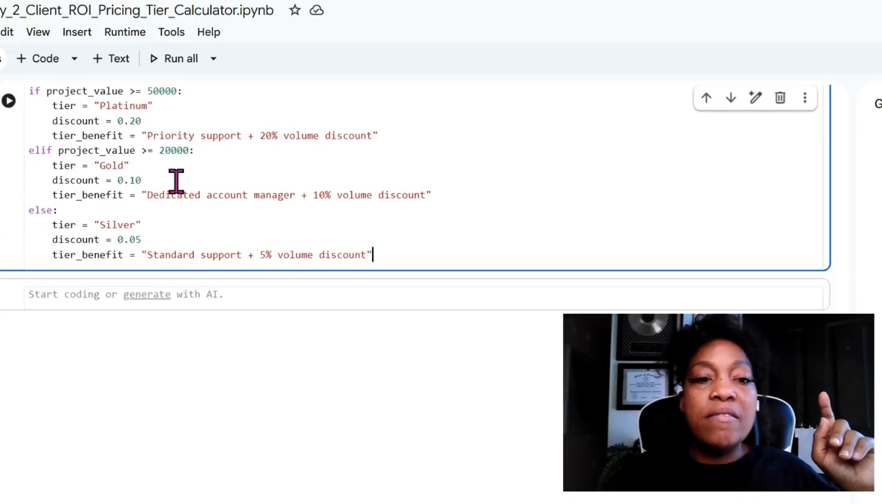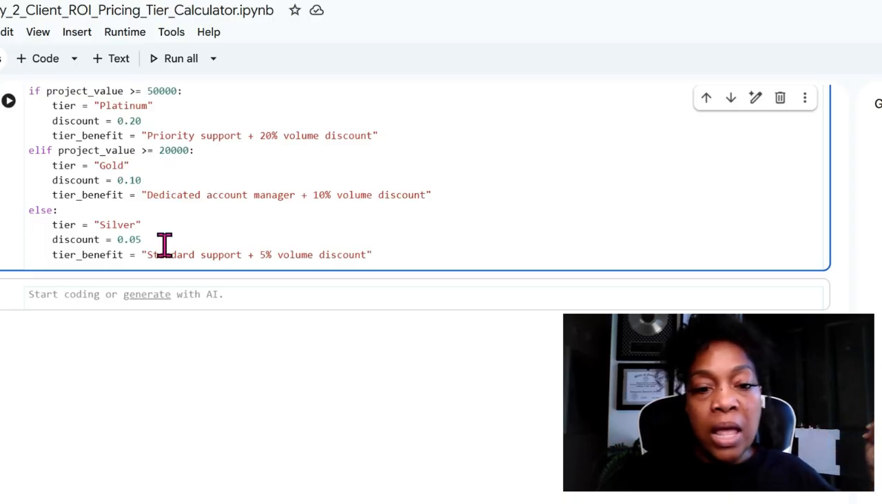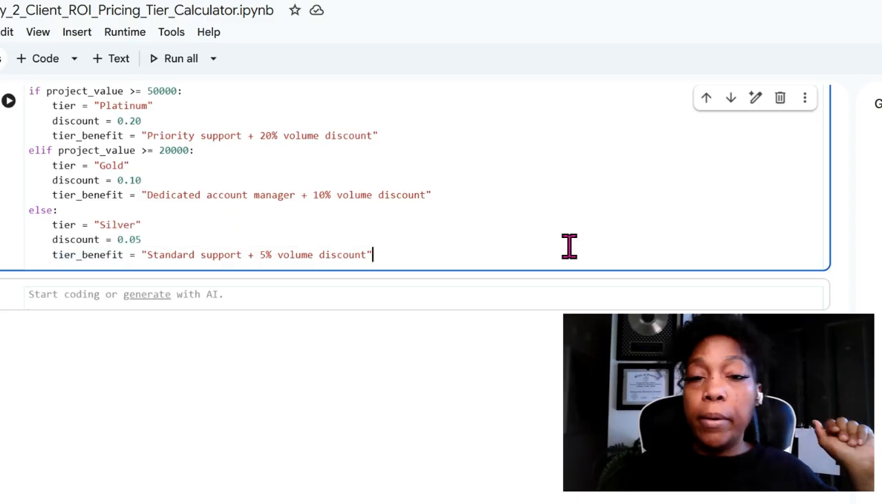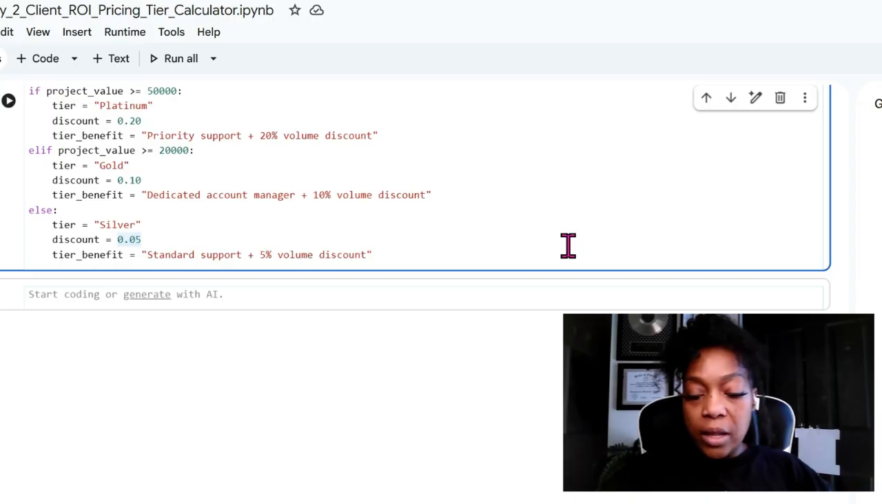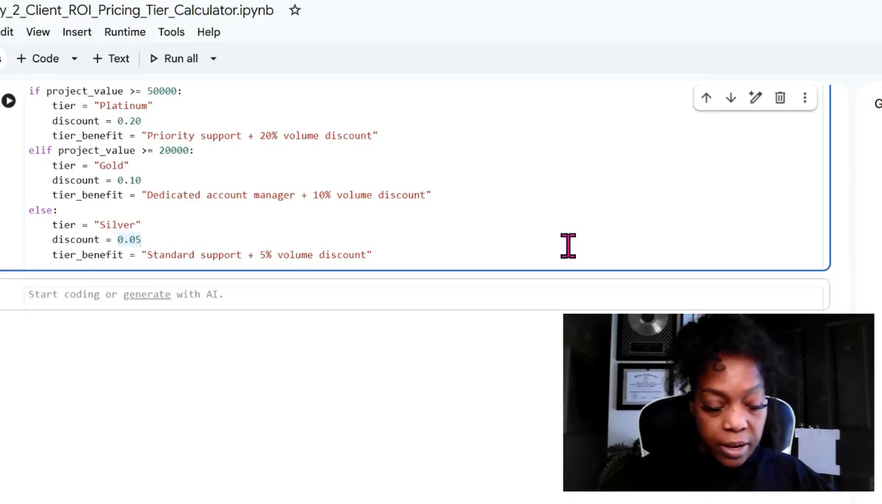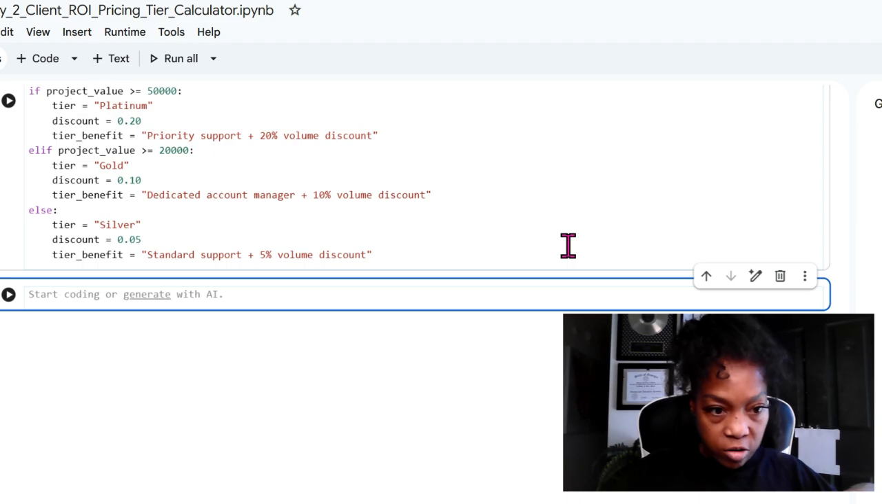ELIF, if they're 20,000, they're gold and they get a 10% discount. Okay. And then if they're else, meaning they got bad credit, no, and then we only give them a 5% discount. And what that looks like, shift enter. Let me get back in here, shift enter.